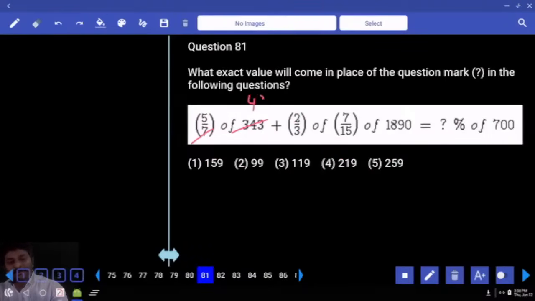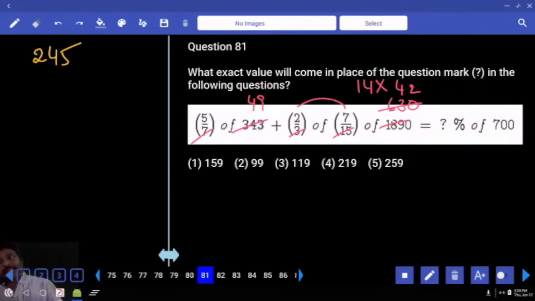7 cube, 7 square, 49, 49 5 times, 10 times and half, 10 times 490, half, 2, 4, 5, correct? 3 cancellation, 6, 3, 0, 15 cancellation, 4, 2, correct? 2 into 7, 14 into, can I take 40 times plus 2 times? 14 40 times, 560. 14 2 times, 28. This is what percent of 700?